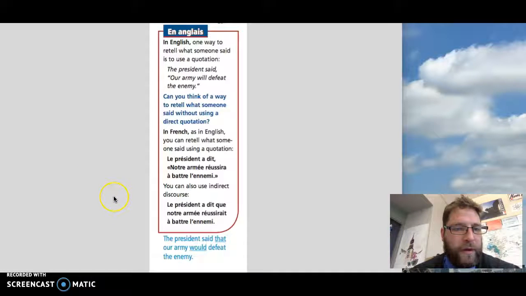And then, of course, they give you the indirect discourse form. Le président a dit que, they use a que there instead of a comma. Le président a dit que notre armée réussirait à battre l'ennemi. So here in the direct, where you use the future tense, we go to the indirect discourse, passé composé, and then the future turns into conditional, réussirait. Okay, so hopefully this helps.